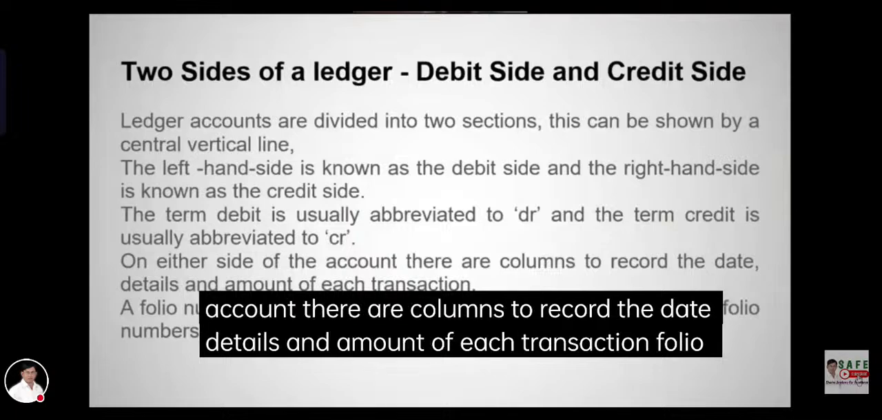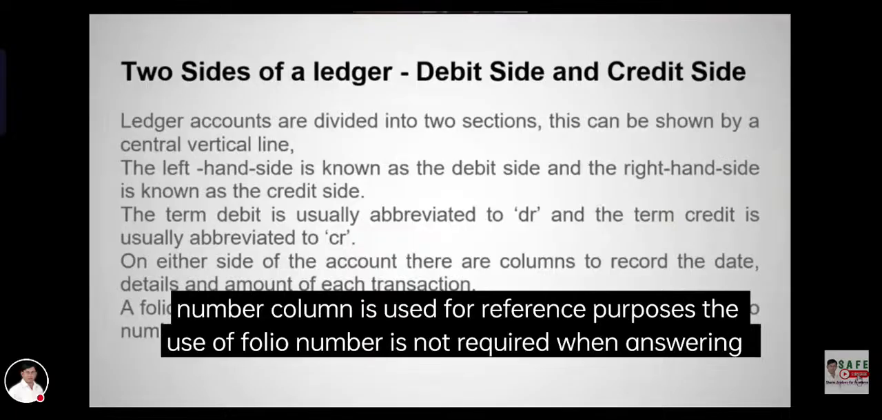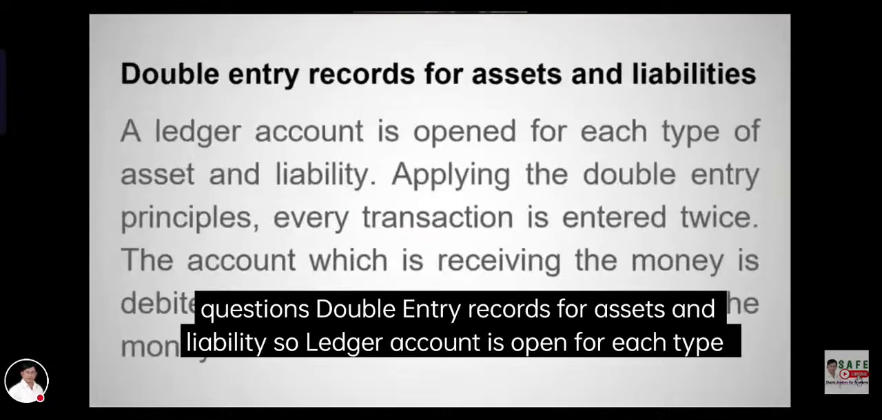On either side of the account, there are columns to record the date, details, and amount of each transaction. A folio number column is used for reference purposes. The use of folio number is not required when answering questions.